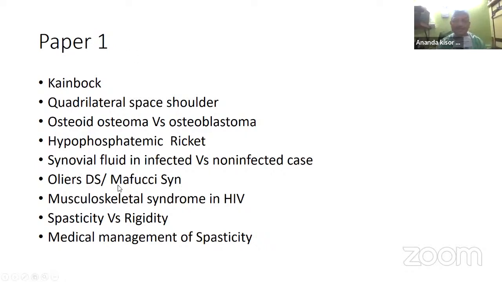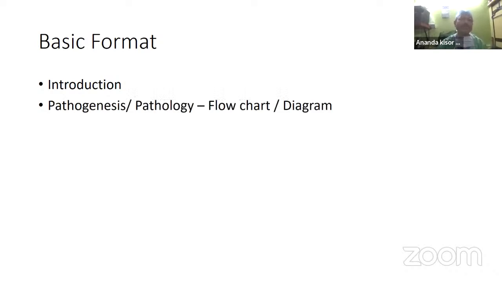So how to write? This is my motto. The basic format is extremely important. Please see attentively. So this is the introduction. We'll go by this common format. This common format should be followed in all questions. Next one is the pathogenesis or the pathology, or any descriptions like the anatomy, physiology. This is the most boring part of all examinations, so always try to make this by flow chart or diagram.